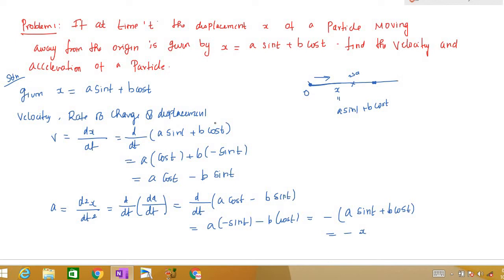That's it. Therefore velocity is a cos t minus b sin t, and acceleration is minus of a sin t plus b cos t, or the acceleration is nothing but minus x. Now we'll move on to the next problem. Problem number 2.